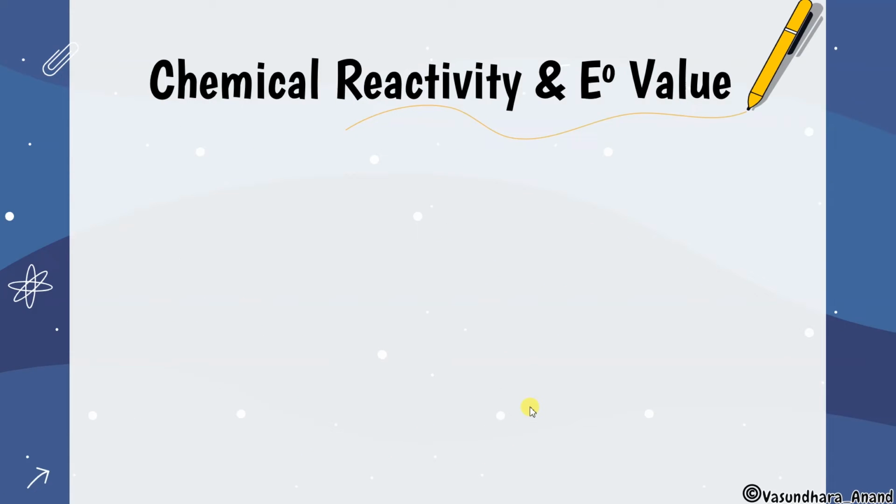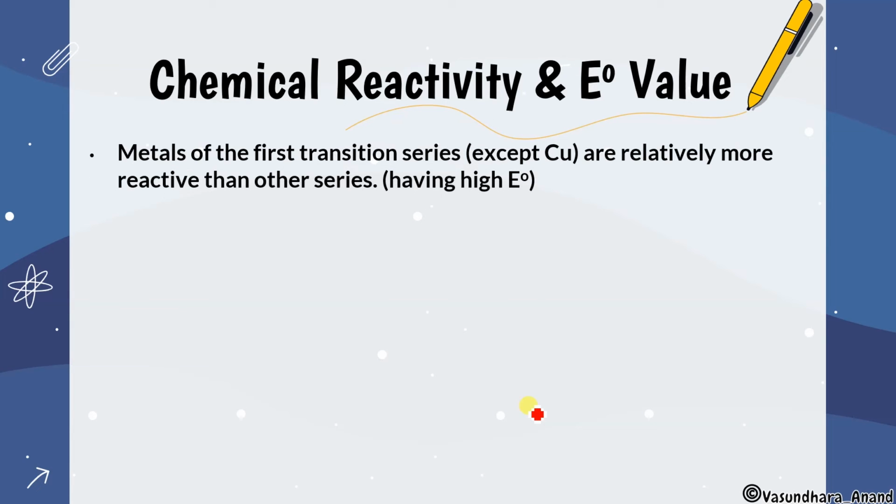Okay. So now, chemical reactivity and E0 value, how they are related with each other. Metals of the first transition series, except copper, are relatively more reactive than other series. Except for copper, all the elements of the 3d series are more reactive than the 4d series, the 5d series and the 6d series elements, okay, because they have very high electrode potential. They will have very high reduction potential.